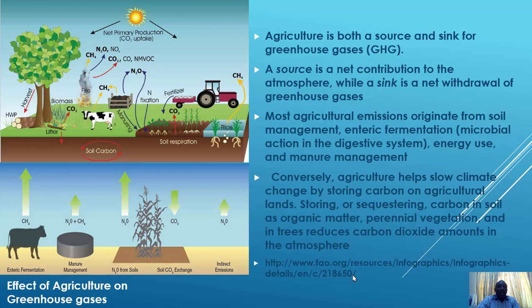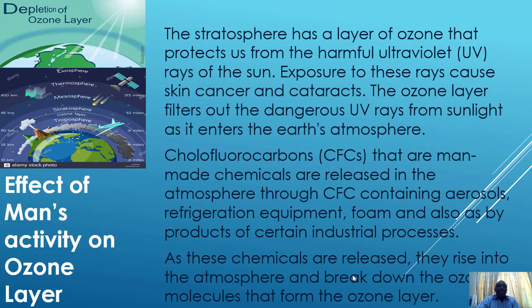Okay. We talk of the ozone layer. The ozone layer, as I've told you earlier on, is a layer that protects the earth from the harmful ultraviolet rays of the sun. It does not allow the harmful ultraviolet rays of the sun to enter into the earth's atmosphere, that's into the troposphere where we live. And because of this, we are protected from something like skin cancer and cataract.